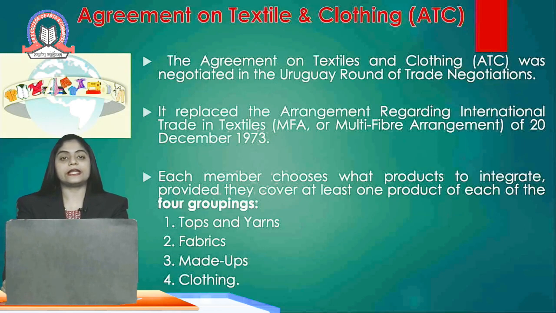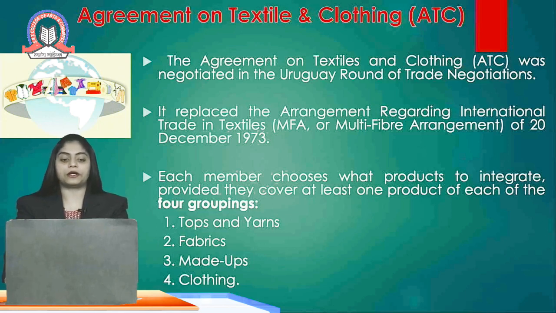The second agreement is ATC, that is the Agreement on Textile and Clothing. The Agreement on Textile and Clothing was negotiated during the Uruguay Round of trade negotiations. This replaced the arrangement regarding international trade in textiles, which we called the Multi-Fibre Agreement, MFA, which was established in December 1973 and has now been replaced by ATC, that is the Agreement on Textile and Clothing.